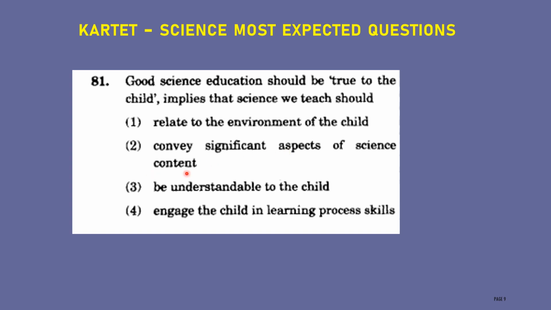Science content, whatever is there in the textbook, if you teach only that, it is not sufficient. It is not child-oriented education. Therefore, this is also wrong. Third one, be understandable to the child. Yes, this is the correct option, because whatever you teach the child, whether a basic concept or a heavier concept, the child first has to understand the basic science. Therefore, whatever science you teach has to be understood by the child.